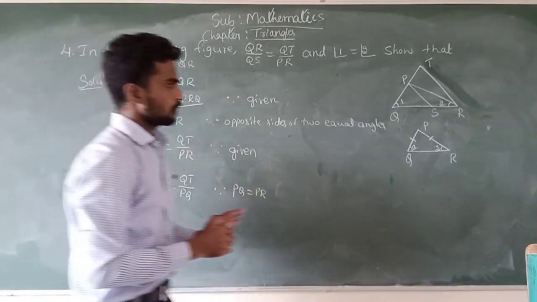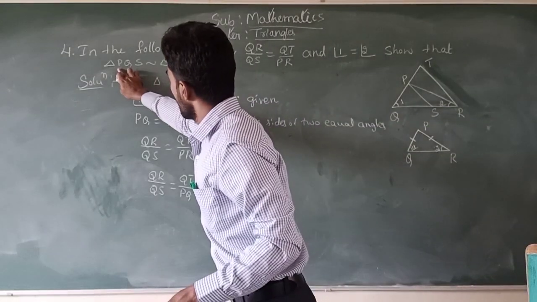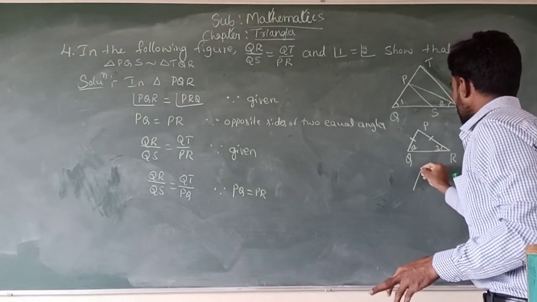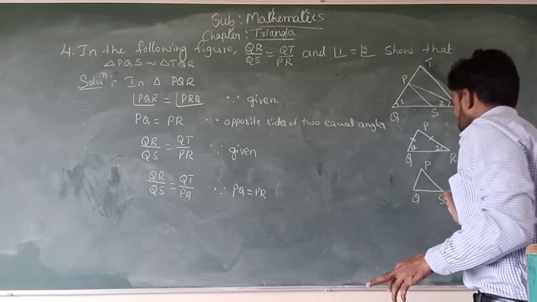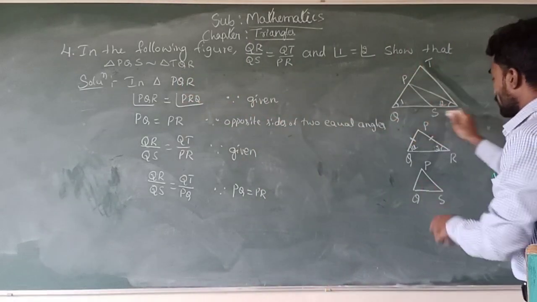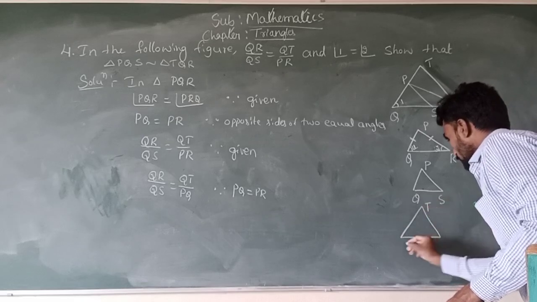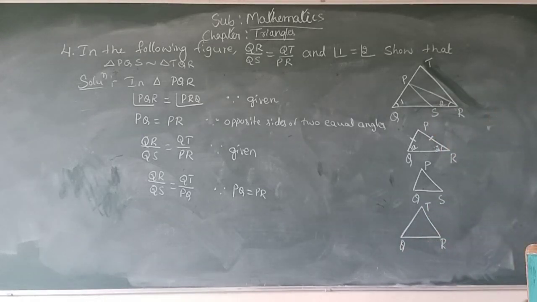Now what can we prove? Triangle PQS, that means this triangle PQS, and also triangle TQR, the bigger triangle TQR. Consider two triangles PQS and TQR.